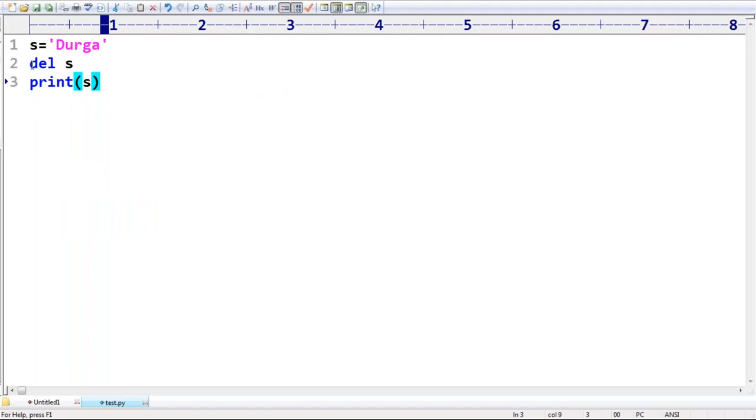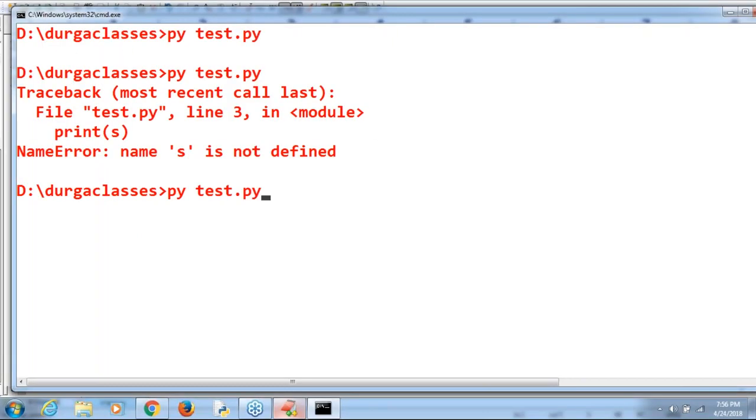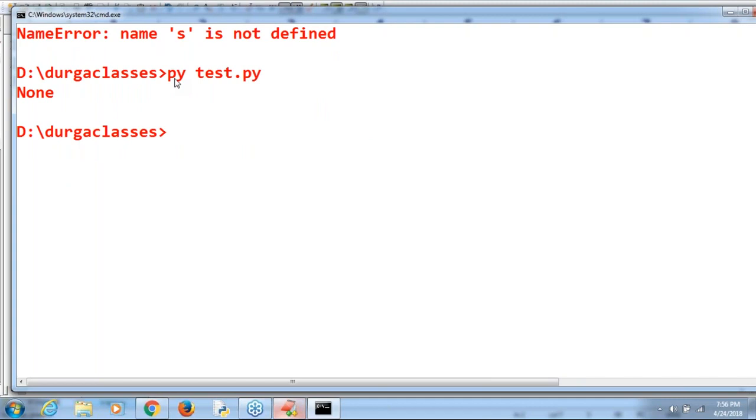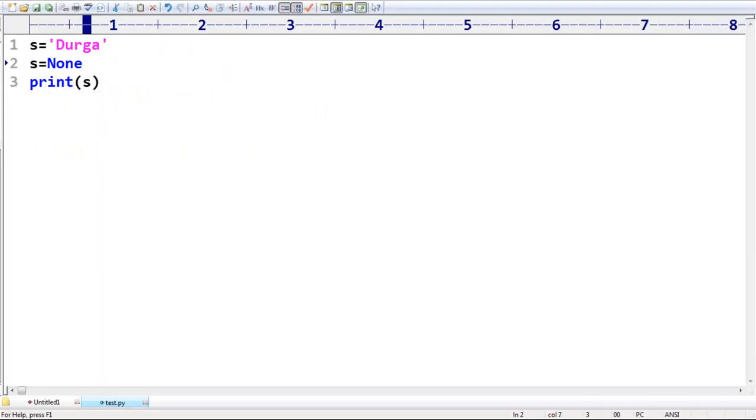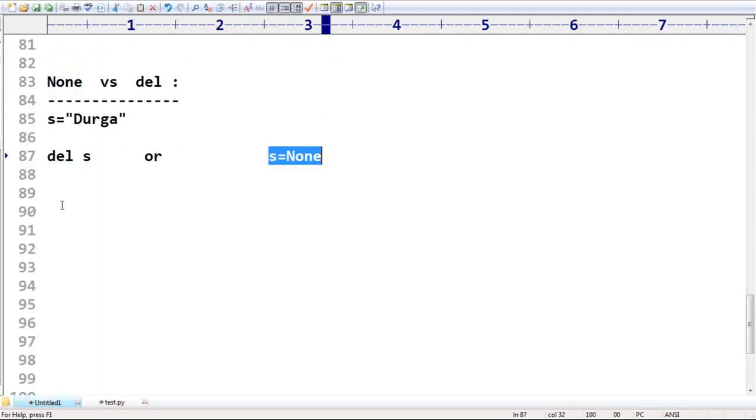But instead of del, if I take s = None, then automatically None is the output. Still, you are allowed to access s, no problem at all. Sometimes people ask tricky questions: what is the difference between del s and s = None? In the case of del s, s is gone and the corresponding object is also gone; you can't access anything.